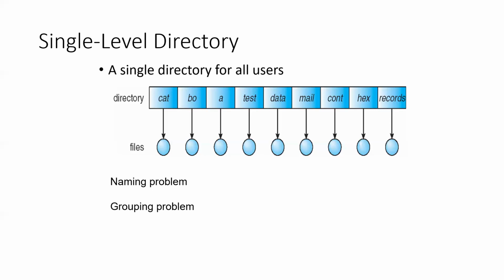And also we cannot group. There are no user groups, file groups, and nothing. So when it comes to maintaining multiple users, it is not possible because there won't be any private data; everything will be shared with everyone, and there's a security and privacy problem as well, right?